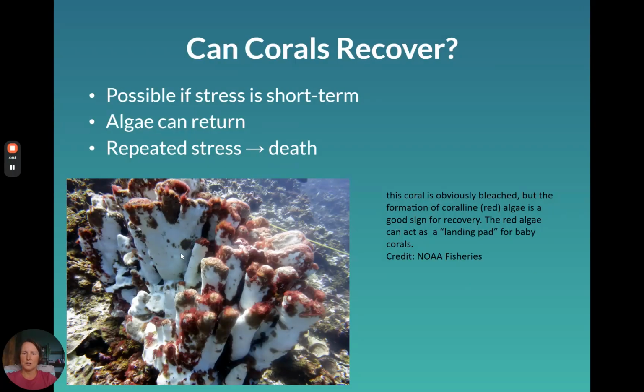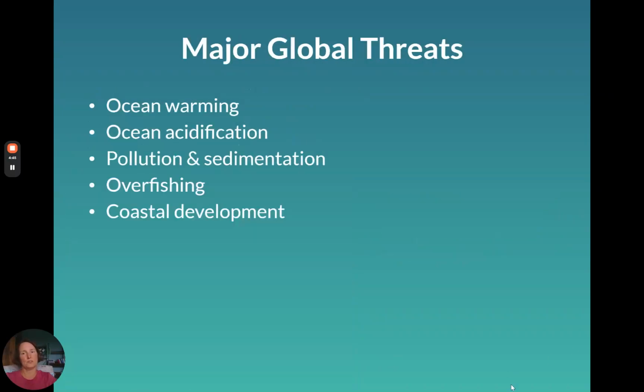You can see this image here. Clearly, this coral is bleached, right? It was a beautiful coral. And this formation of red algae looks bad, but the red algae is actually a sign of recovery. The red algae essentially is acting as a landing pad for baby corals. It's a sign that the temperature is returning to where it should be. The coralline algae needs similar conditions to what the corals need to grow, and so it's a sign of recovery. Whereas if you see green hairy algae growing on a coral, that's a really bad sign. That usually means that it's not going to recover, at least not soon.